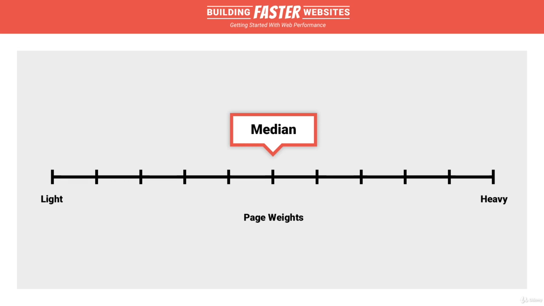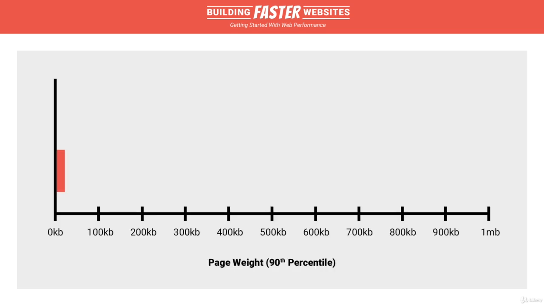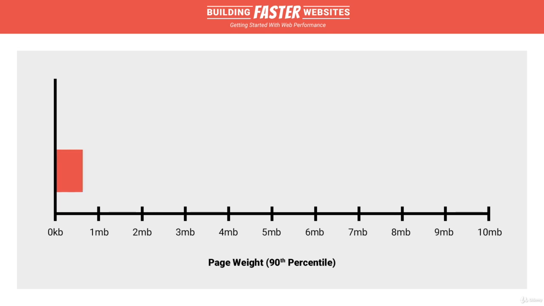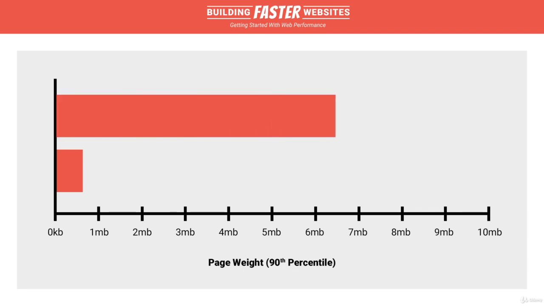Coming back to the overall mobile page weight, if we were to look at the extremities of this data set, the 90th percentile and above, aka the heaviest 10% of websites, we can see that in 2011 this figure was already around 650 kilobytes, which is nearly 2/3 of a megabyte. Now, in 2020, the heaviest 10% of mobile websites weigh nearly a whopping 6.5 megabytes.